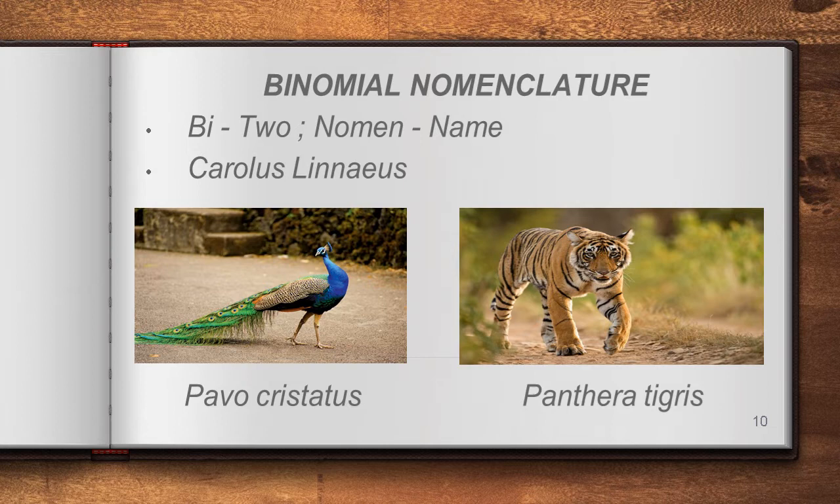So here I have given 2 examples. Our national bird peacock, its scientific name is Pavo cristatus. So 2 names are there. Is it clear? And our national animal tiger, its scientific name is Panthera tigris. So 2 names are there. Understand? Okay, next one.